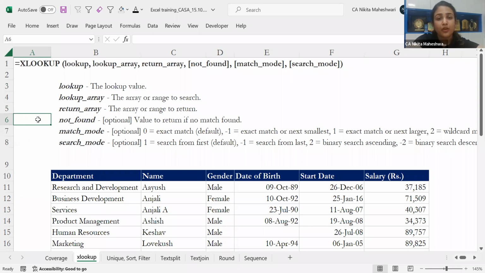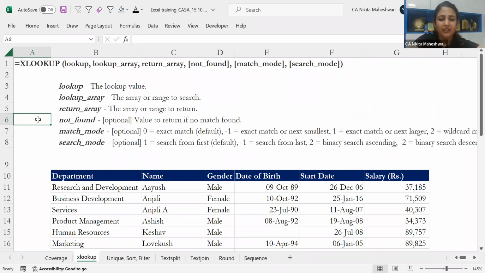So the first will be not found. So let's say I am doing certain things and my lookup value is not there in the lookup array. When we'll be doing this practically, you will be getting more hang of it. Just to give an option, I'm just telling you right now. So whenever I'm looking up something, let's say I'm not able to find it, it is not there. So Excel generally throws an error that you need to look into it.